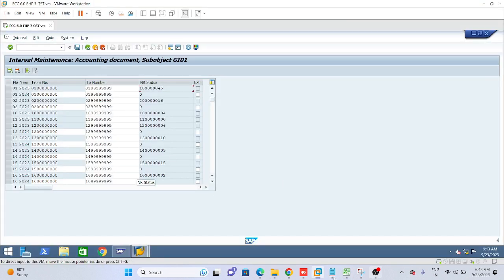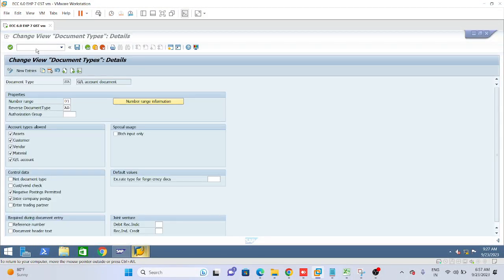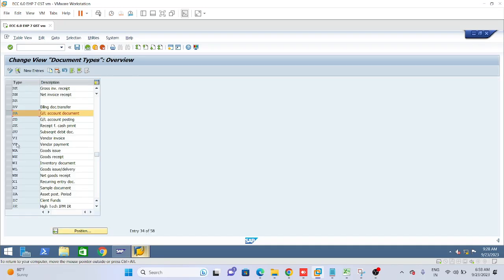Okay, so we were discussing these document types. Suppose we have document types for GL, in the same way for vendor and for customer. In the document type you can see we have a number range key assigned, and with the help of that number range key, number ranges are defined. Let me show you this vendor invoice.